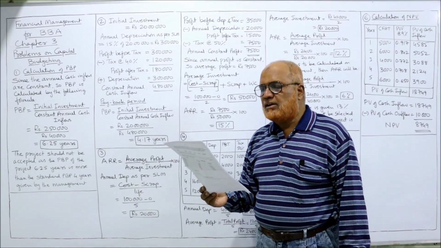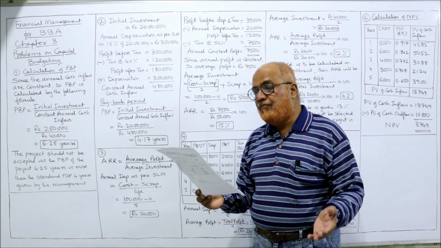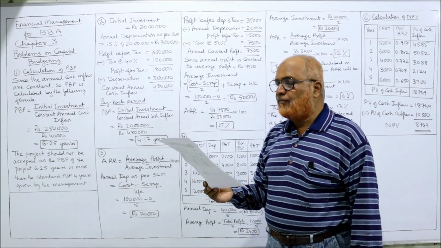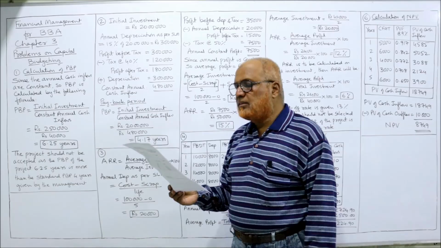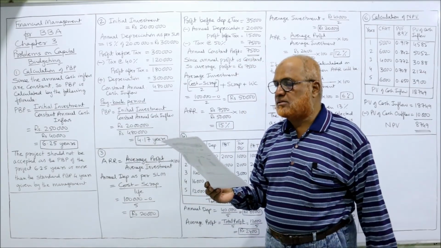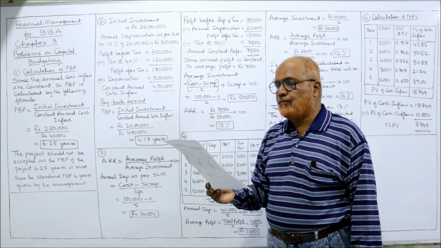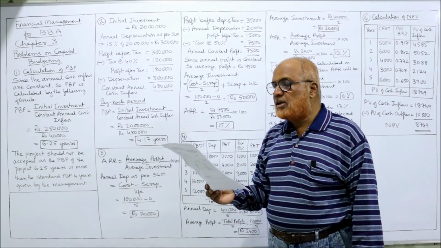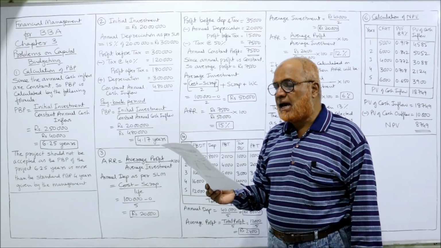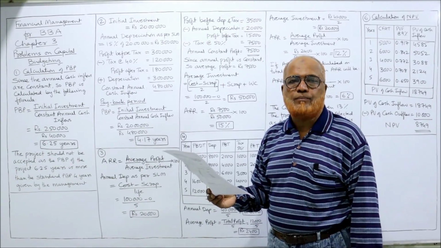X Limited invested 1 lakh rupees in some project. The project generates profit before depreciation and tax annually for a period of 5 years. So every year 35,000 rupees is the profit before depreciation and tax. The scrap value of the project at the end of 5 years is 0. Determine the average rate of return of the project assuming 50% tax rate and straight line method of providing depreciation.